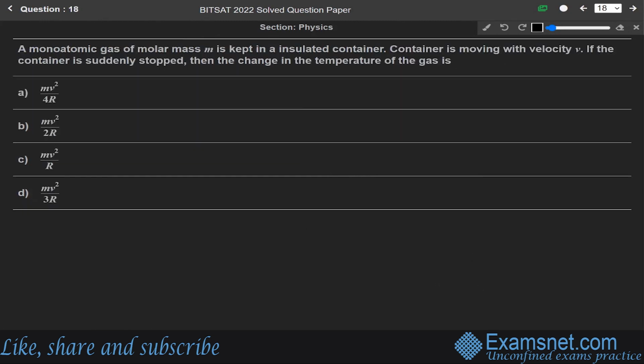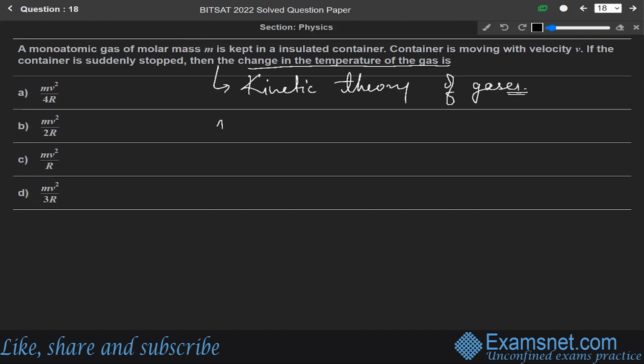Now next question 18. A monatomic gas of molar mass m is kept in an insulated container. The container is moving with velocity v. If the container is suddenly stopped, then the change in the temperature of the gas is. Okay, so this question is from the chapter of kinetic theory of gases. Now in this question we have to find the change in the temperature of the gas. So let the insulated container have n number of moles of the monatomic gas. We are considering that it has n number of moles of monatomic gas.